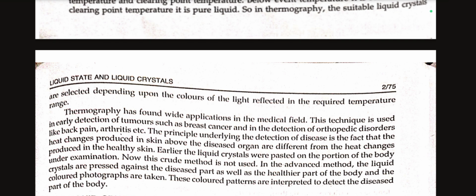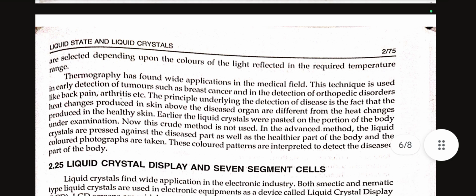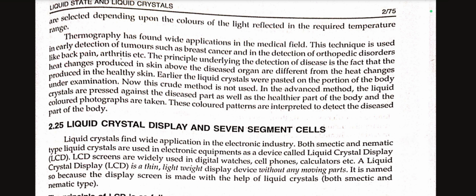This technique is used in early detection of tumors such as breast cancer, in the detection of orthopedic disorders like back pain, arthritis, etc. The principle underlying the detection of disease is the fact that the heat changes produced in skin above the diseased organ are different from the heat changes in the healthy part under examination. Now this crude method is not used. In the advanced method, the liquid crystals are pressed against the diseased part as well as the healthier part of the body, and the colored photographs are taken. These colored patterns are interpreted to detect the diseased part of the body.